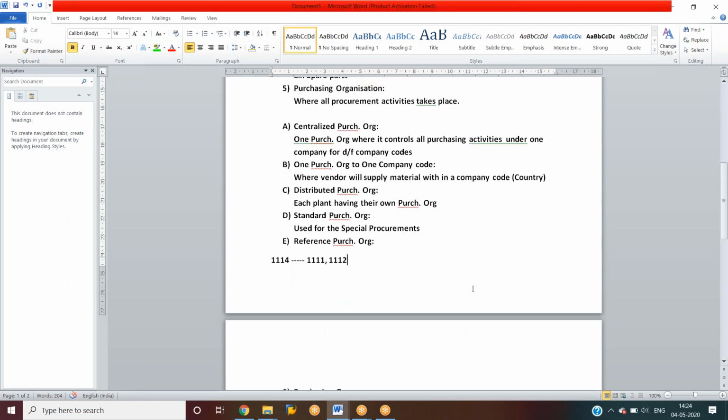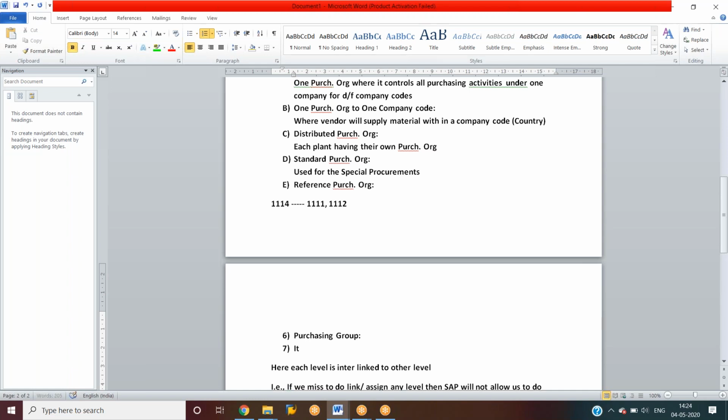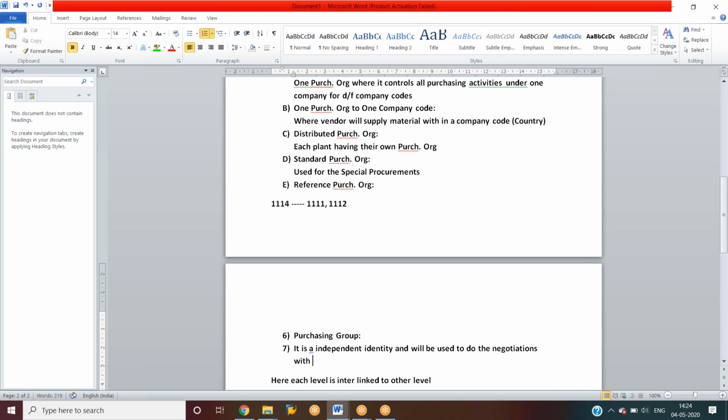So next one is the purchasing group. So what is a purchasing group? A purchasing group is an independent identity and will be used to do the negotiations with the vendors.